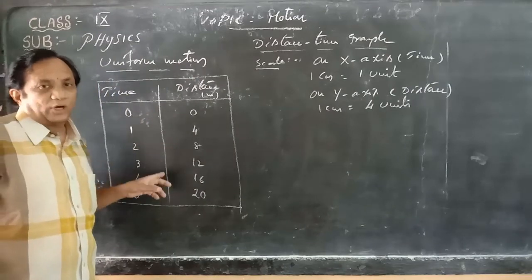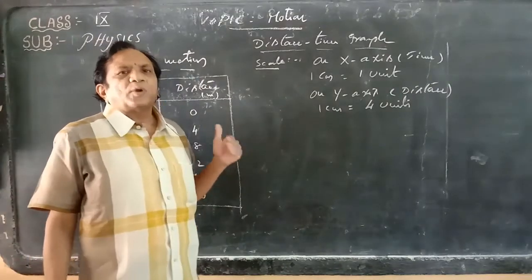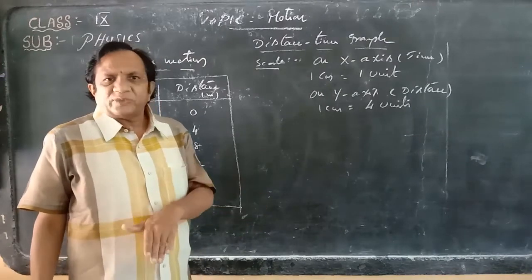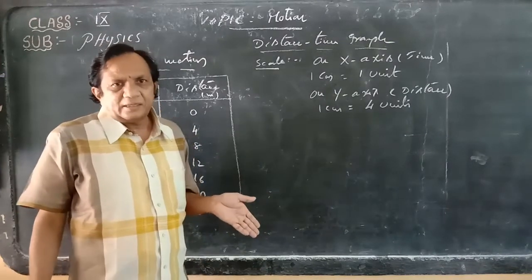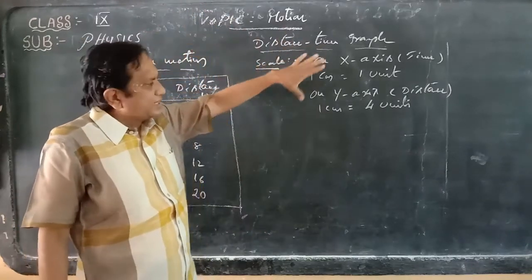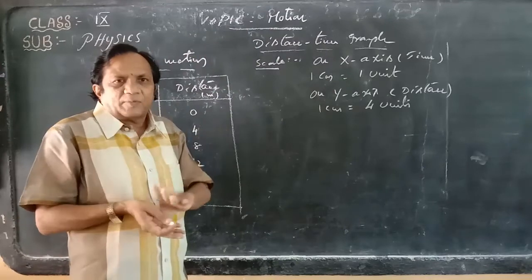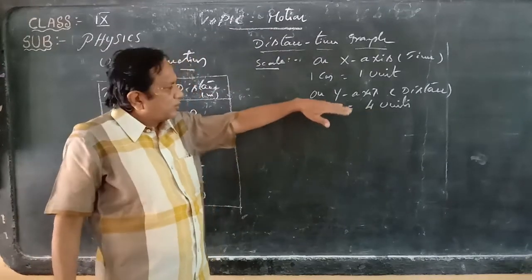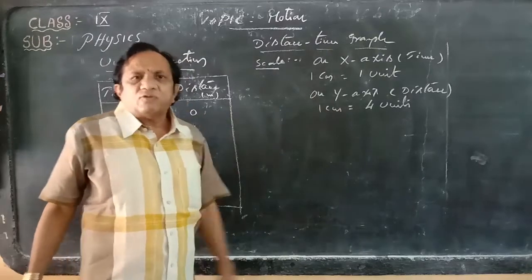Remember that the scale is important. How much scale to consider? To plot the graphs, there will be only 27 and 17 boxes, so we can't draw very lengthy values. Due to that reason we consider these values. According to our convenience we can make some units. So in this case 1 centimeter box is taken as 4 units.